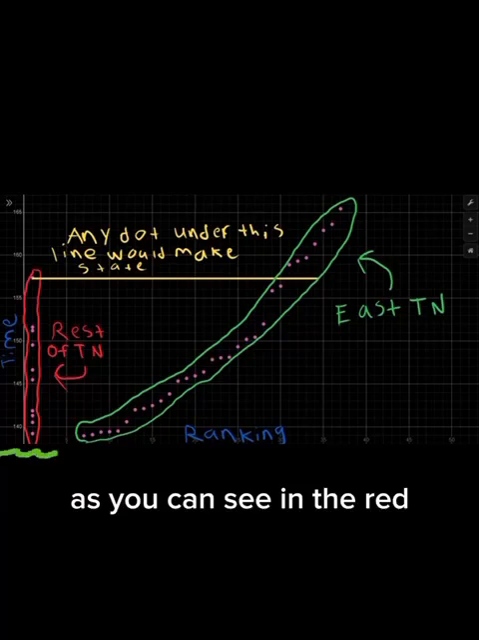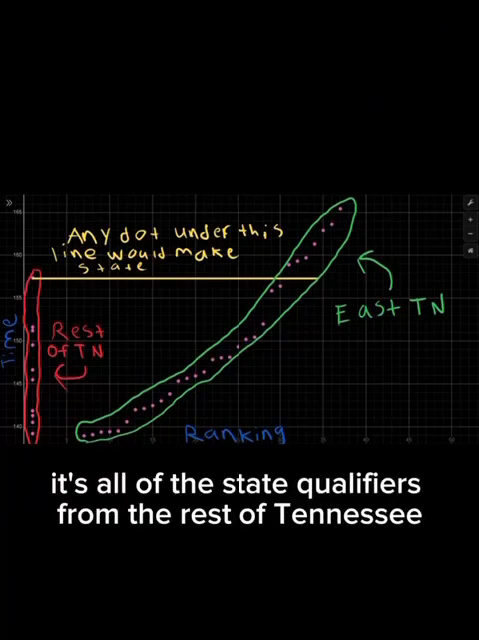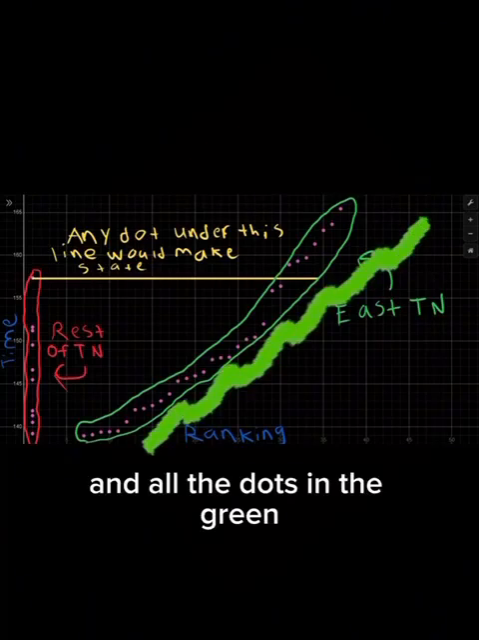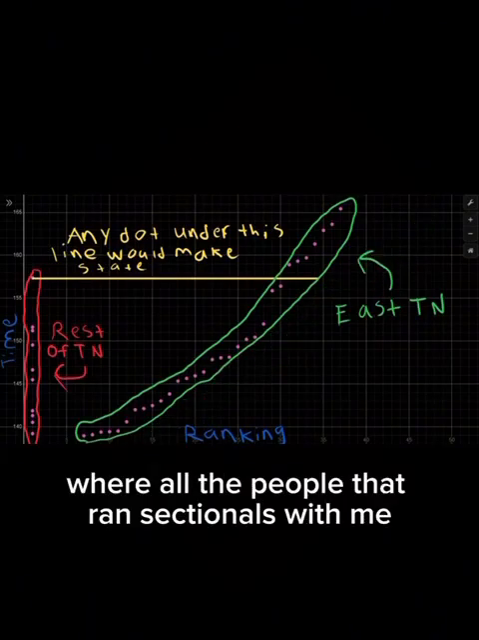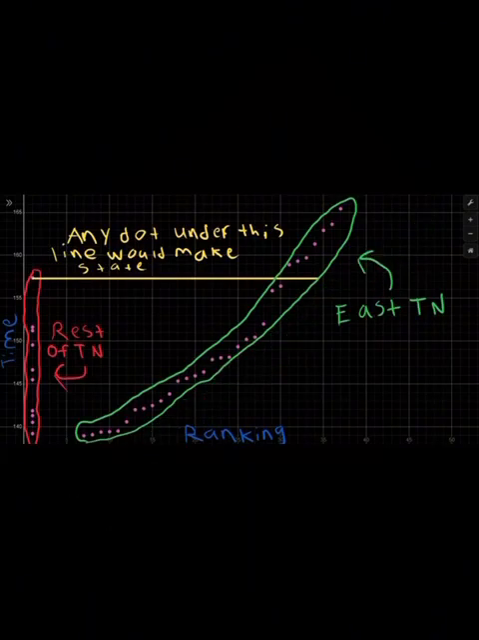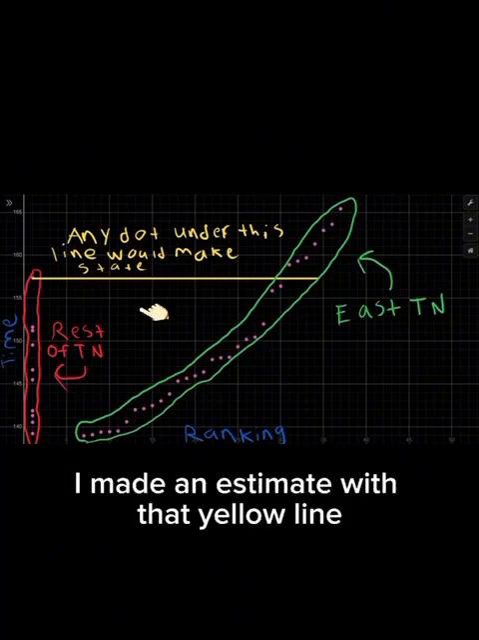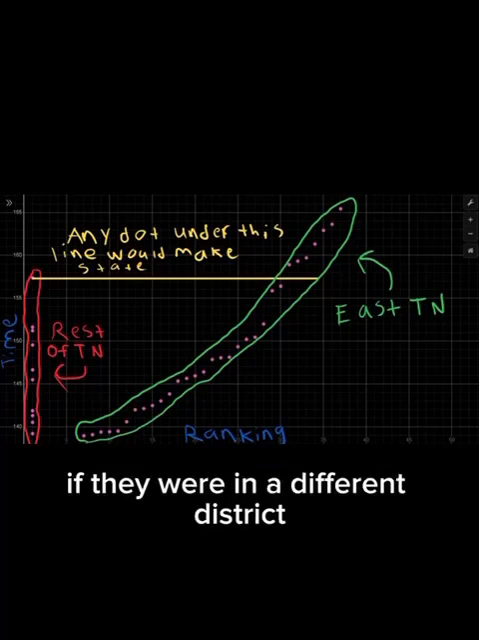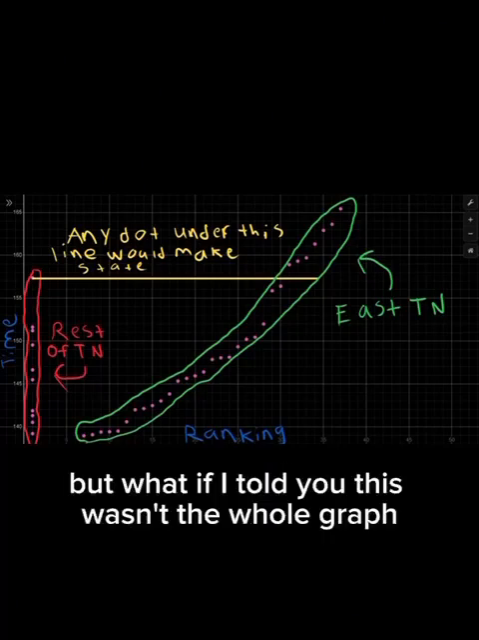As you can see, the red dots are all of the state qualifiers from the rest of Tennessee, and all the dots in green were all the people that ran sectionals with me. I made an estimate with that yellow line that basically the people that ran under that line would have made state if they were in a different district. But what if I told you this wasn't the whole graph?